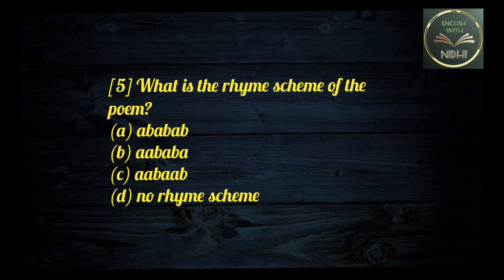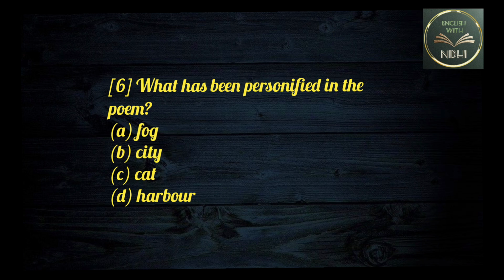Question number 5. What is the rhyme scheme of the poem? Option number A. AB, AB, AB. Option number B. AA, BA, BA. Option number C. AA, BA, AB, or option number D. No rhyme scheme. And the correct answer is option number D. No rhyme scheme.